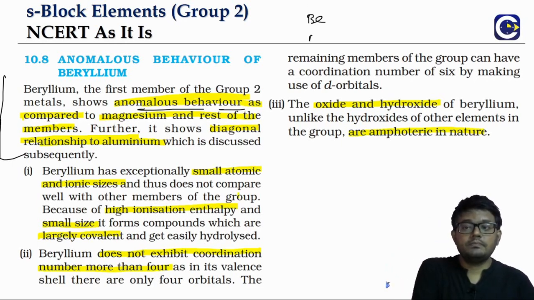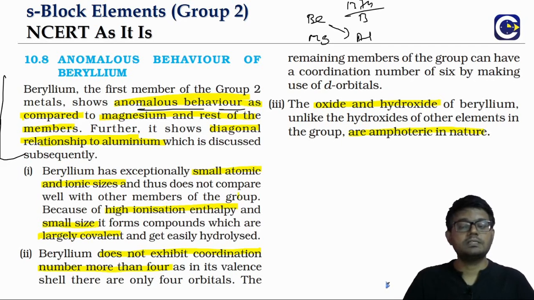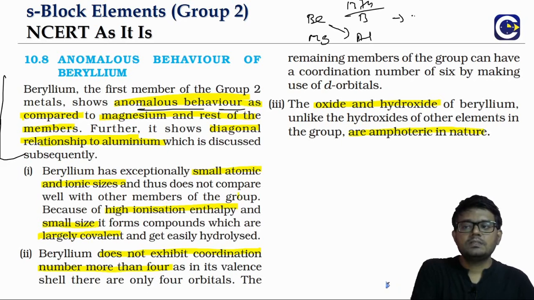So beryllium, below that we will have magnesium. In the 13th group we will have boron and aluminum. So we will have a diagonal relationship. We will see generally what is the reason for the diagonal relationship: similarity in terms of the atomic and ionic sizes, and also the similarity in terms of charge by radius ratio.